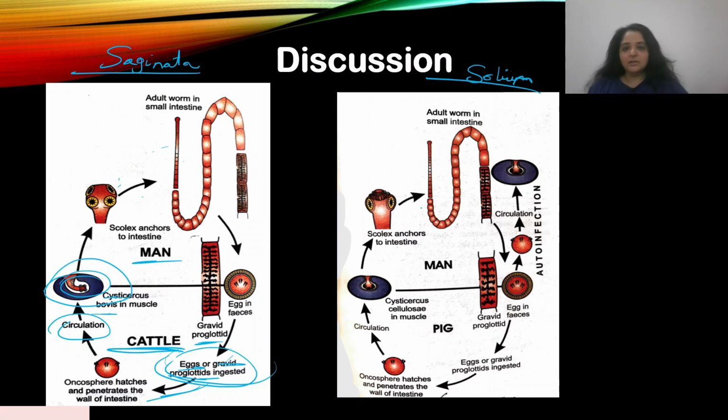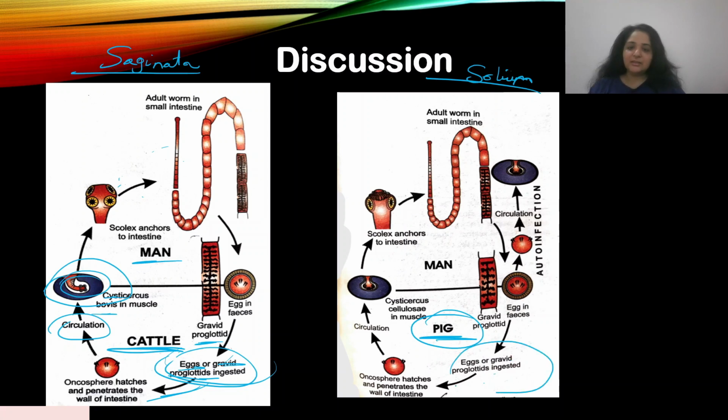All right. Similarly, for Taenia solium, this is the pork tapeworm, where the pig is the secondary host, it is the same life cycle. It's a similar thing. The only difference is that the egg can be consumed by man, or this egg can be ingested by the pig.